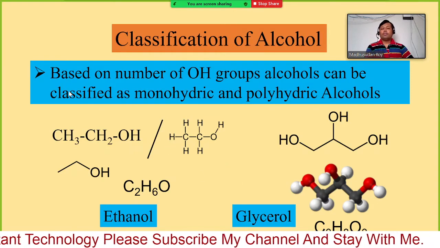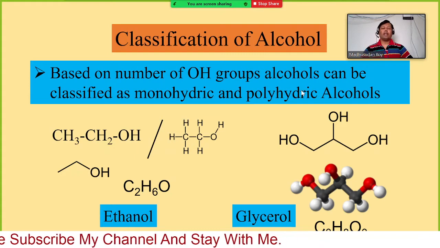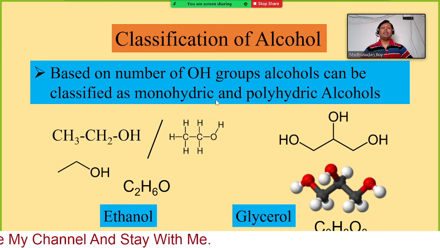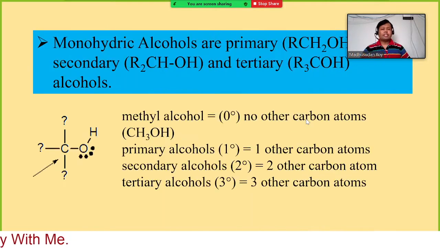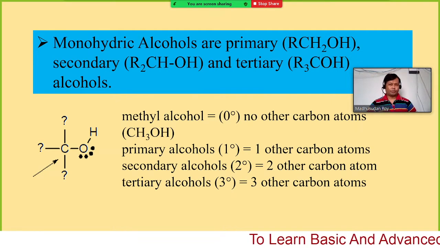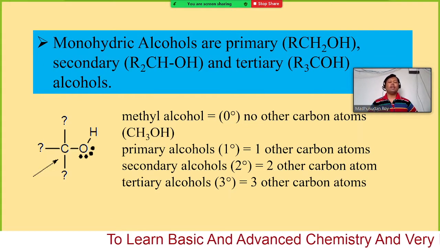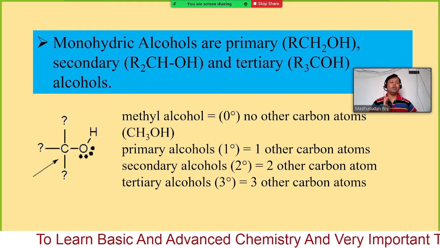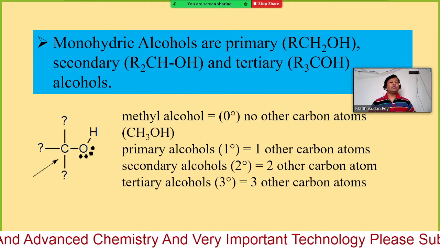So based on the number of hydroxyl groups present in the alcohol, we can classify as monohydric and polyhydric. Now let's see, if we have only one hydroxyl group but at a different position, monohydric alcohols can be classified into three, or sometimes four.